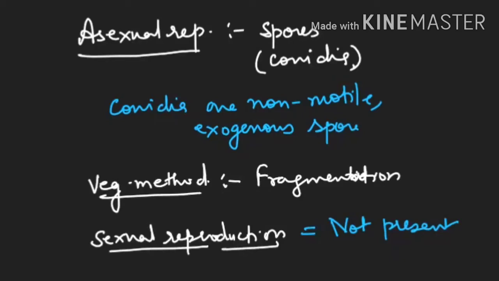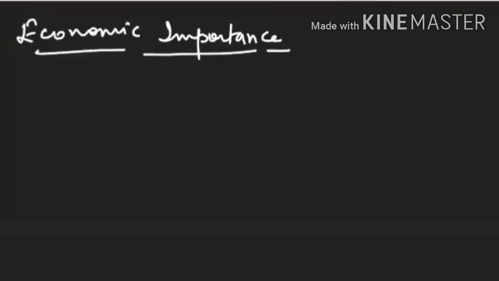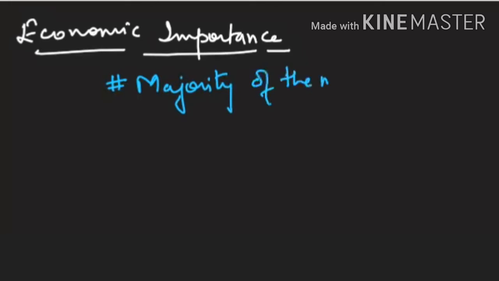Now, see, we have to discuss the economic importance. Now, see, the majority of the members of the Deuteromycetes are decomposers. Very important line of your NCERT. You check in your NCERT, last second line or third line, it is given in the Deuteromycetes. The majority of the members are decomposers, helping in recycling nutrients.